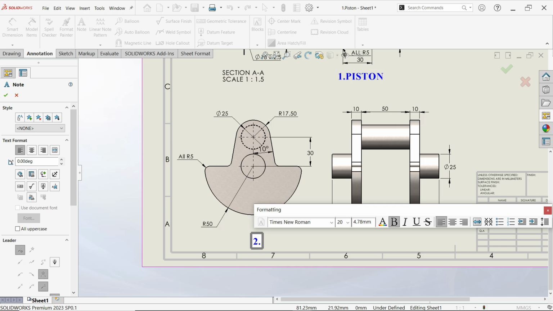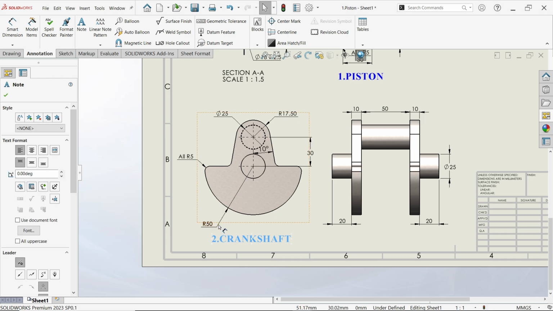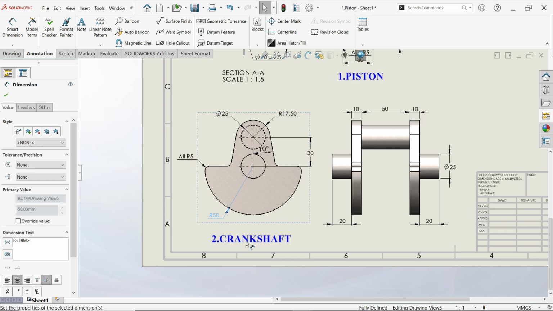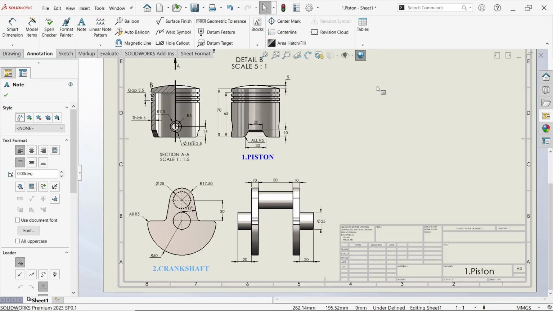This is crankshaft. Fine. Okay, now you can move according to your requirement. Okay, this one done.